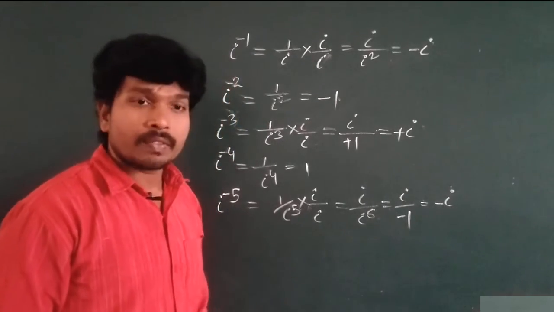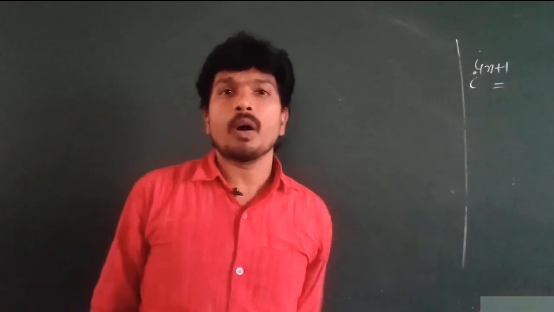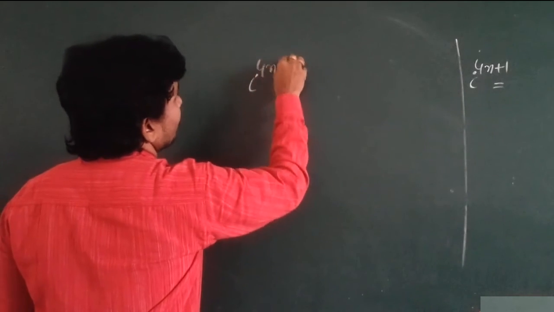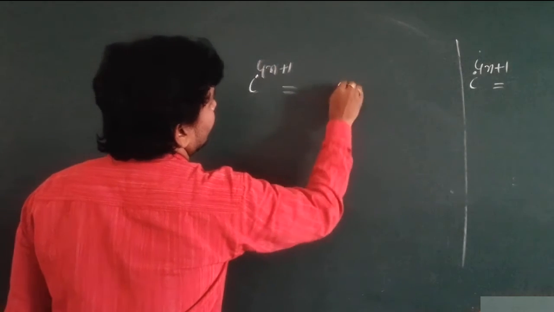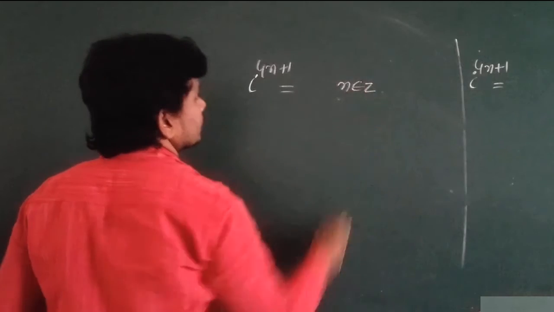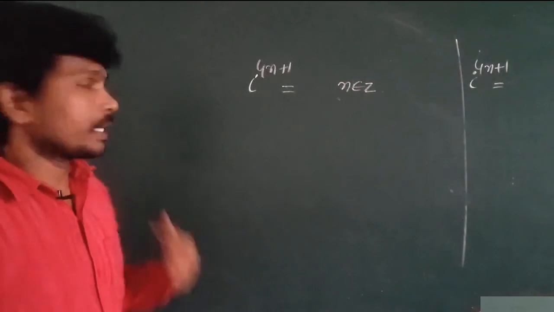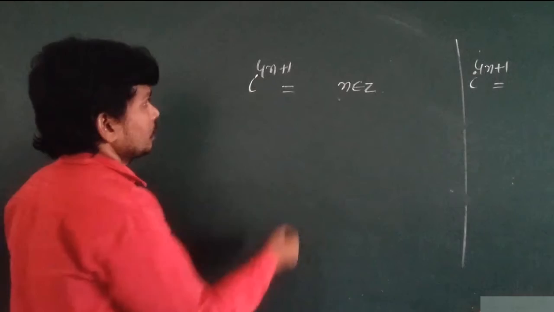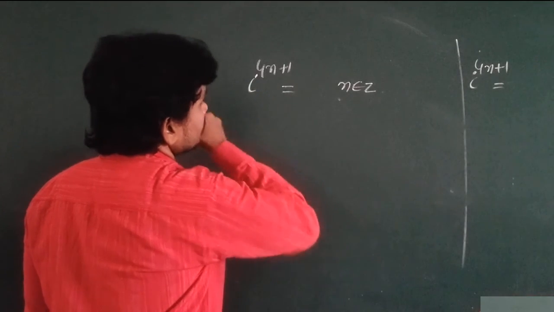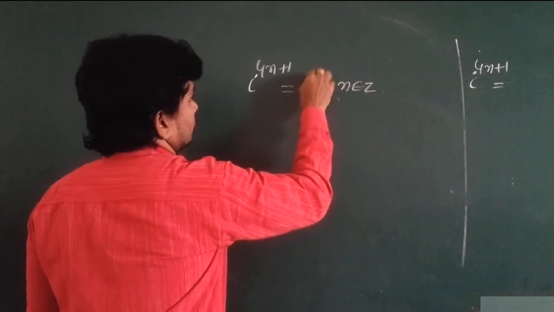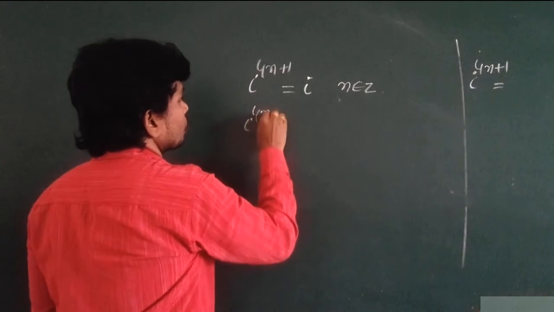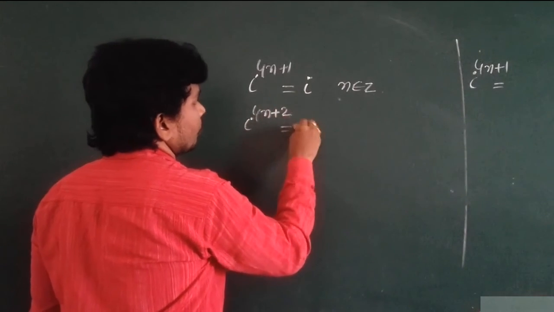So that's why the general form of these imaginary numbers is I power 4n plus 1 type, where n belongs to Z. N is any integer. If it is in the form of I power 4n plus 1, that gives you I. I power 4n plus 2 gives you minus 1.